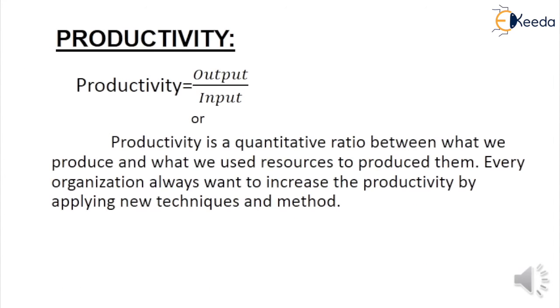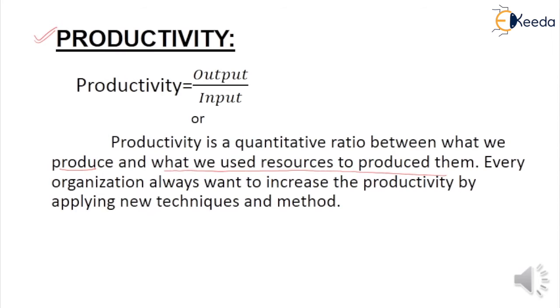So students, next terminology is productivity. So what is productivity? Productivity is a ratio of output with respect to input, or in other words, we can say that productivity is a quantitative ratio between what we produce and what resources we used to produce them.